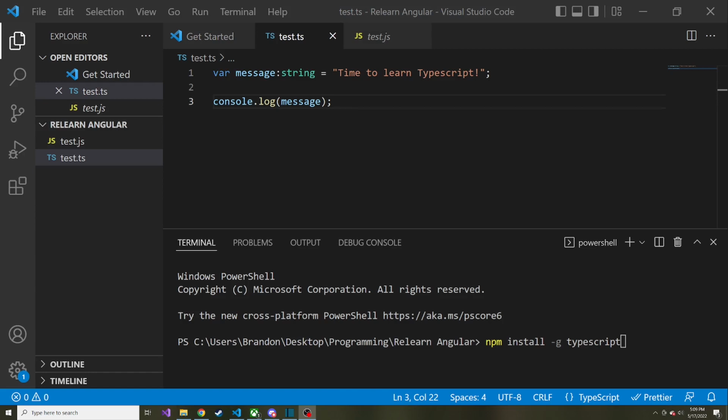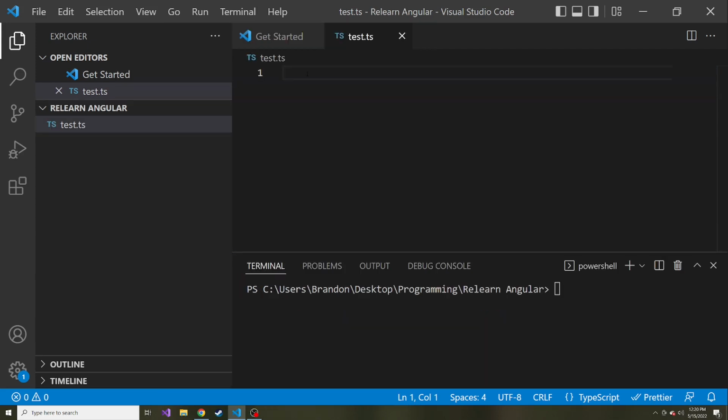All right, so I'm adding this after the fact, but I realized I missed a crucial step in installing TypeScript. I didn't have to do this because I already installed it with Angular, but if you didn't, you're going to have to run npm install -g typescript, and for npm you're going to need the node package manager from Node.js. And let's just write a couple lines of TypeScript.